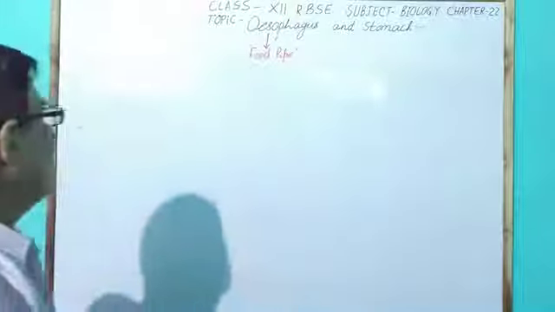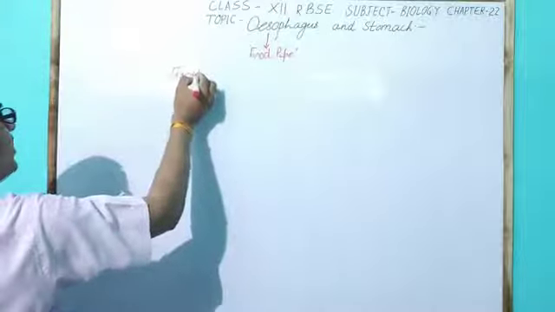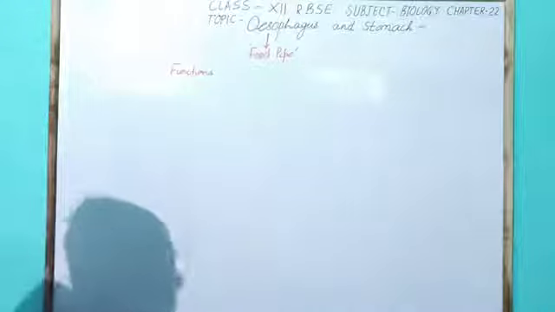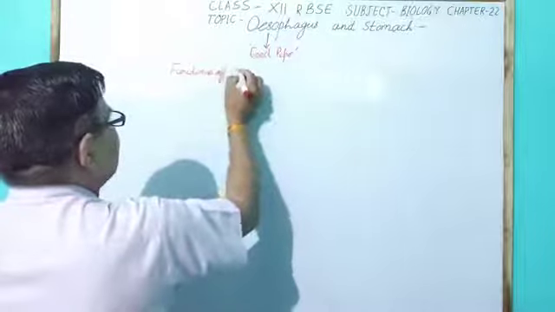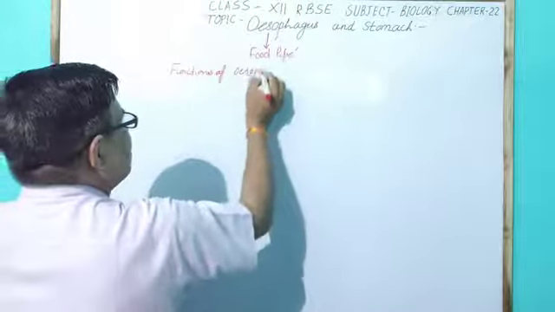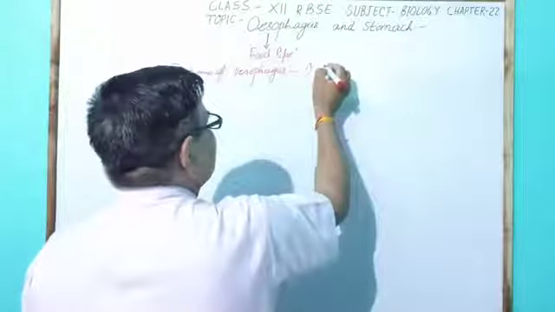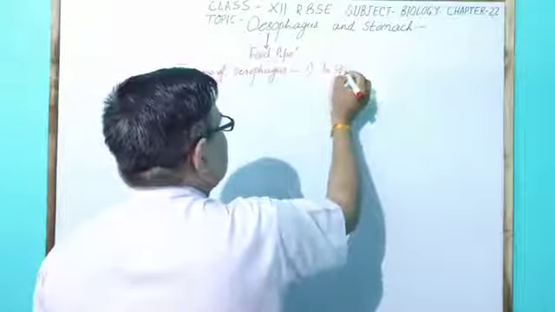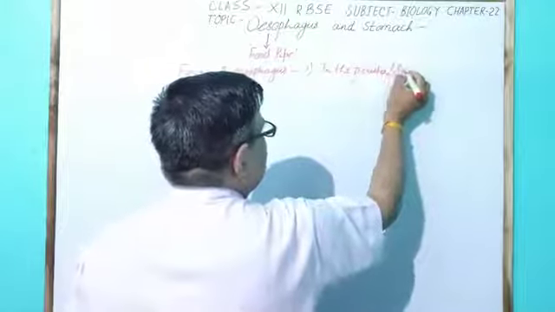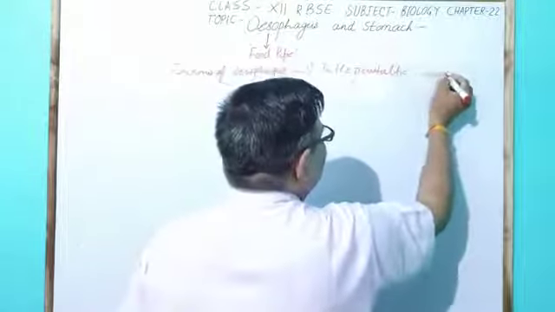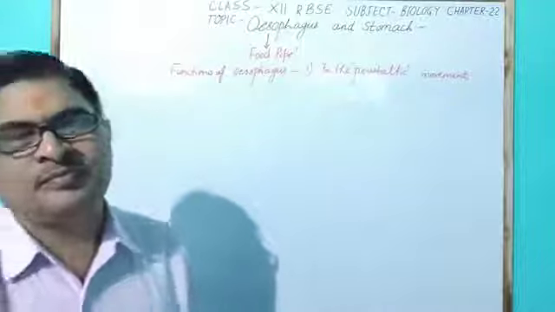Important functions of the oesophagus are here. The oesophagus's first function is peristaltic movement. What is the meaning of peristaltic?